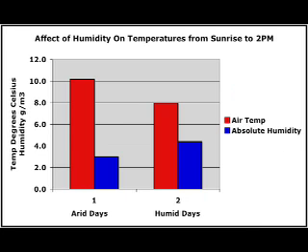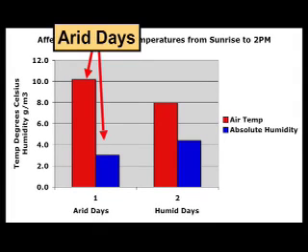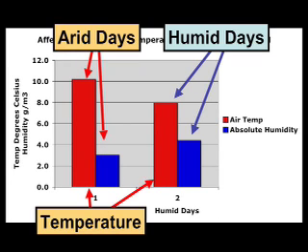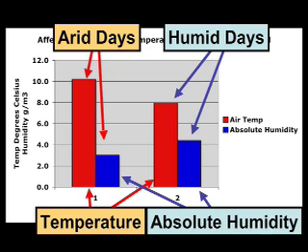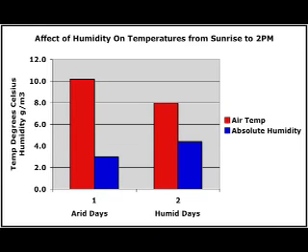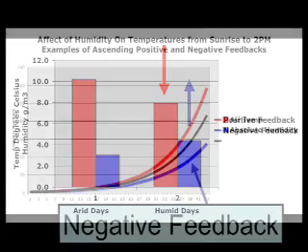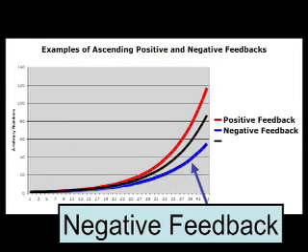Now here are the same readings in bar graph form. The two bars on the left are from the arid days. The two bars on the right are from the humid days. The red bars are the mean temperatures, and the blue bars are the mean absolute humidity readings. Again, these are the averaged readings in temperature and humidity from sunrise to mid-afternoon. As you can see, as the humidity increases, the temperature decreases during the period of the day when evaporation is occurring, during the only part of the day which positive feedback would result in higher temperatures. Again, this is a clear and distinct negative feedback.